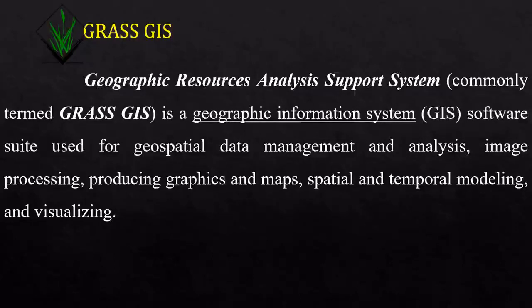This is a Geographic Information System software suite used for geospatial data management and analysis, image processing, producing graphics and maps, spatial and temporal modeling and visualizing. So these are the applications of GrassGIS. You can use this for image processing, etc.